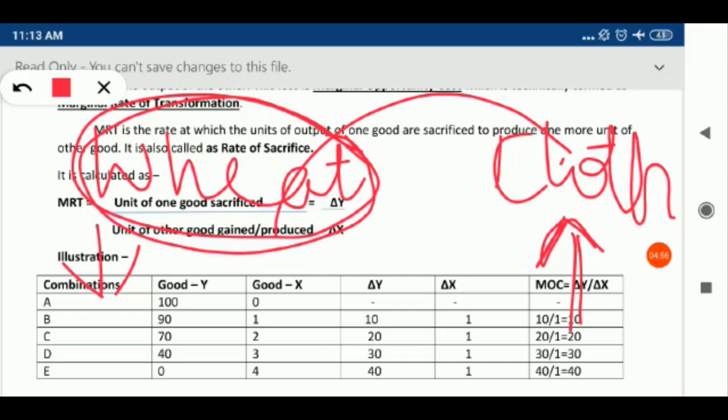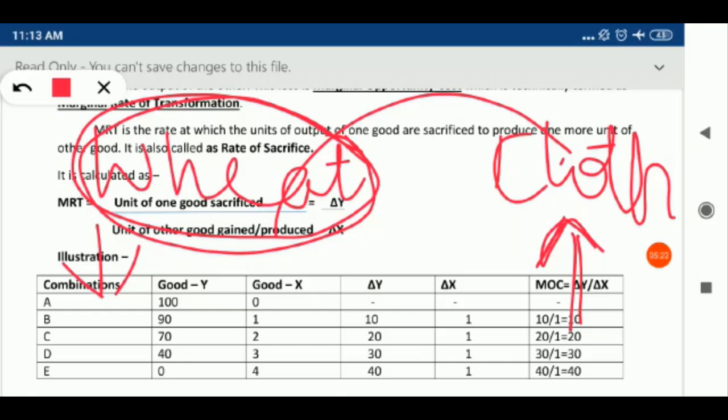However, he is not that efficient in production of cloth as he was in wheat, because I have already explained to you that labors are best suited for the production of wheat, not that much efficient and capable of doing the production of cloth, but the resources are limited, so we have to transfer the resources from one use to another.